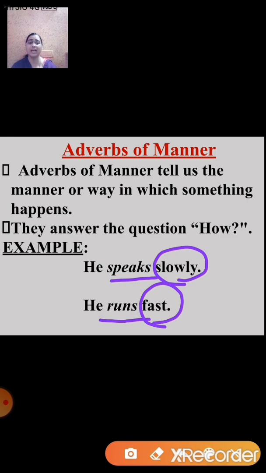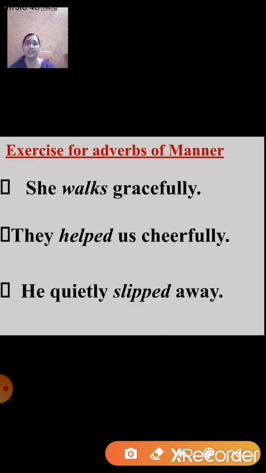And now let us together solve this exercise. Now students, let's look at the first one. She walks gracefully. Now here the verb is walks. Then ask the question, how? How does she walk? And you get the answer gracefully. So gracefully is an adverb of manner.